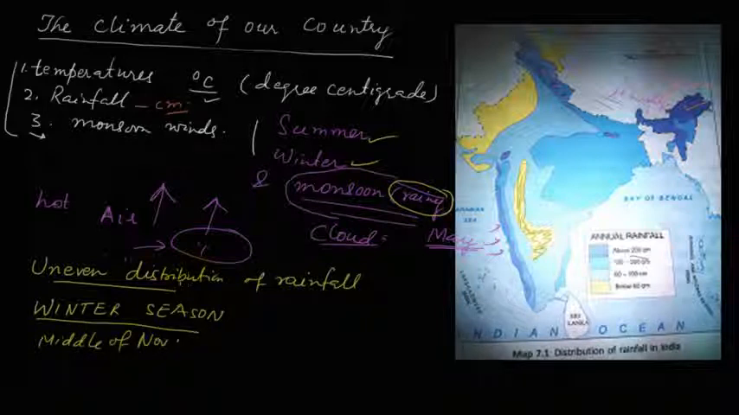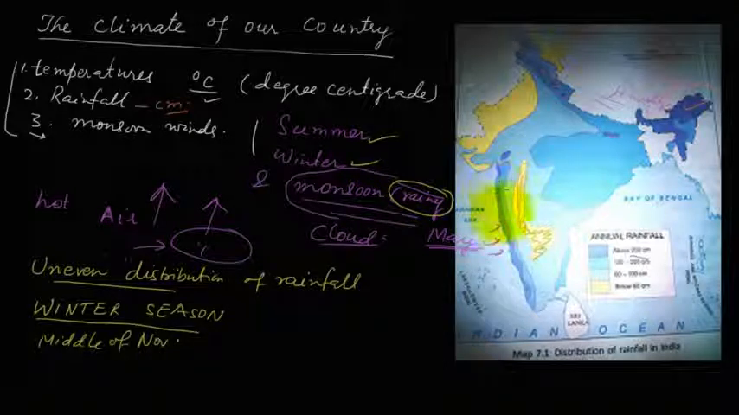December and January are very cold months in most parts of north and central India. This is the north India or central India here. From this one and above, they are very cold. During the winter season, the nights are longer and the days are shorter.